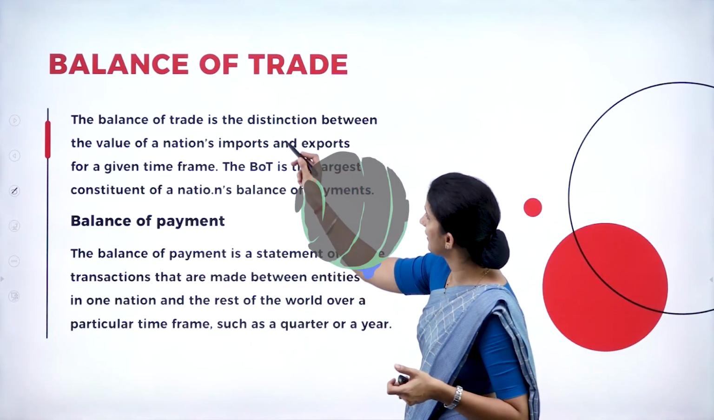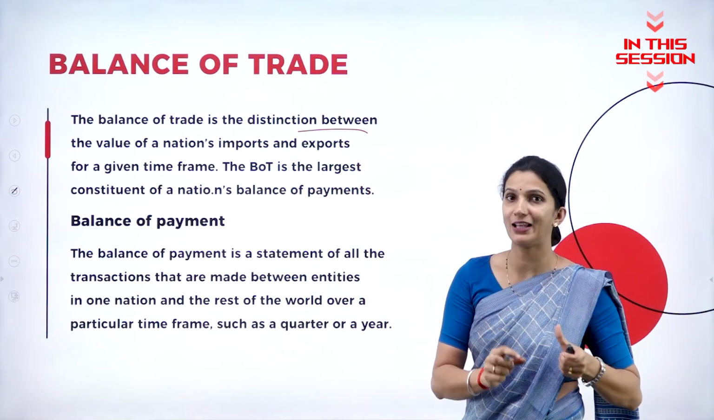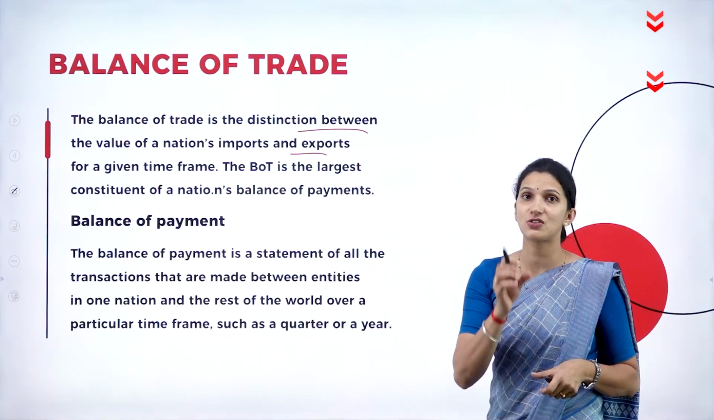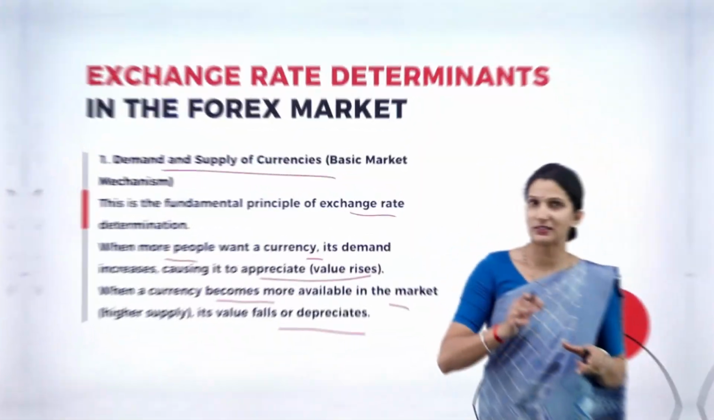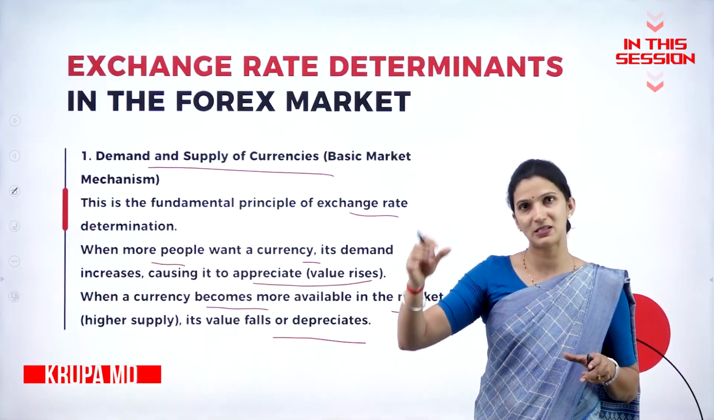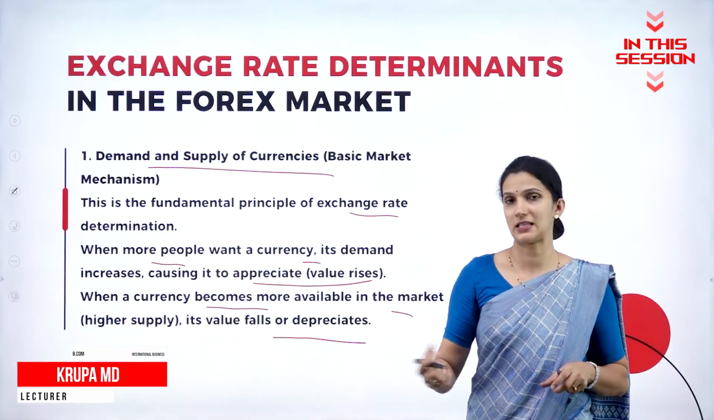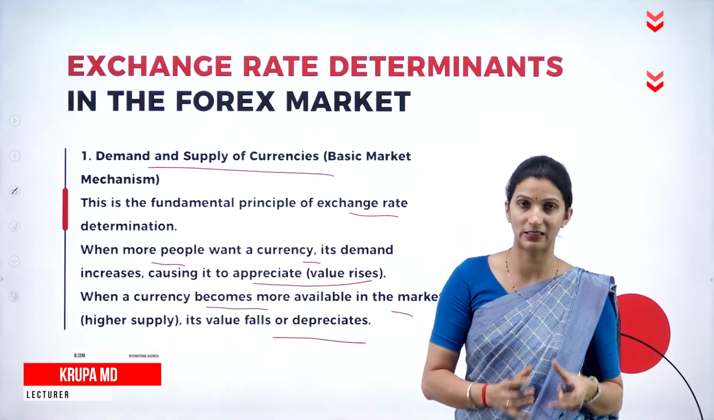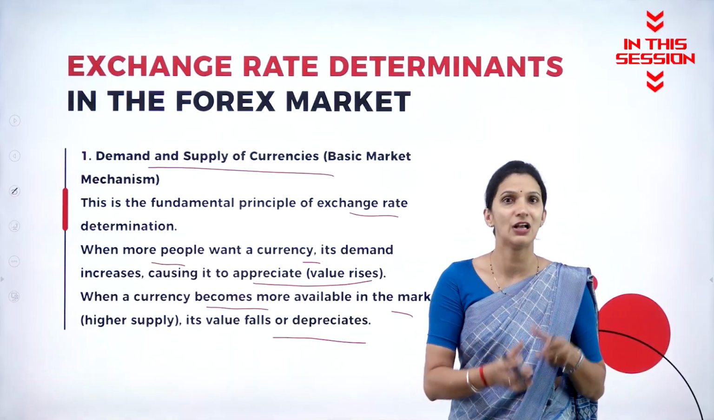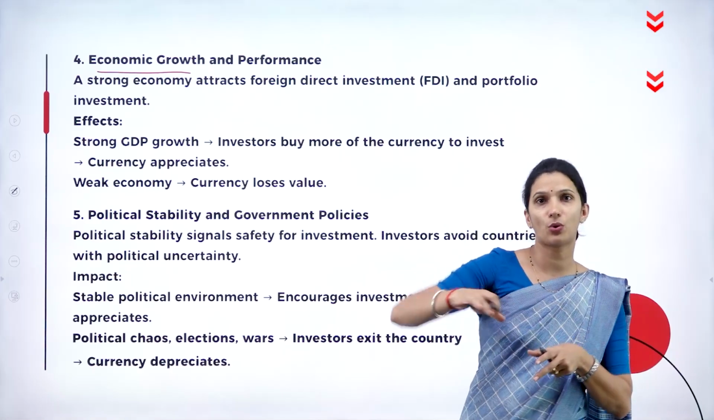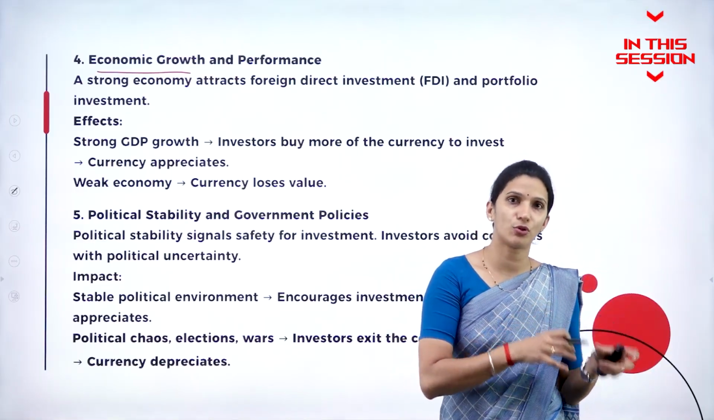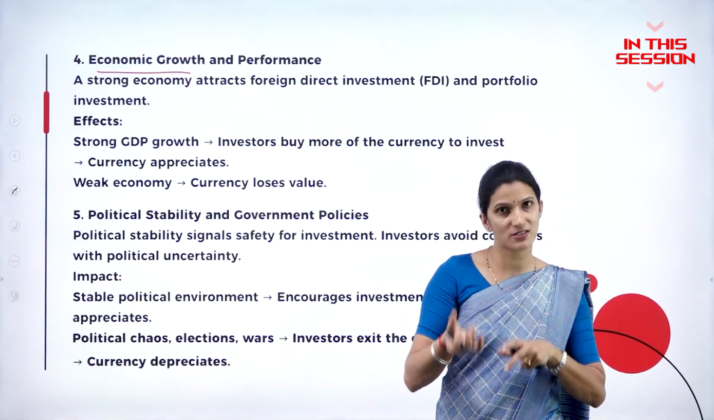The balance of trade is the distinction between the value of exports and the value of imports of any nation at a particular given time. When the demand is high for a currency, obviously its price is going to increase. When the supply is high, that means more of the currency is available in that market, so obviously its price will fall down. If there is steady growth in the economic level, it will automatically attract more foreign companies and more foreign investors into the nation.